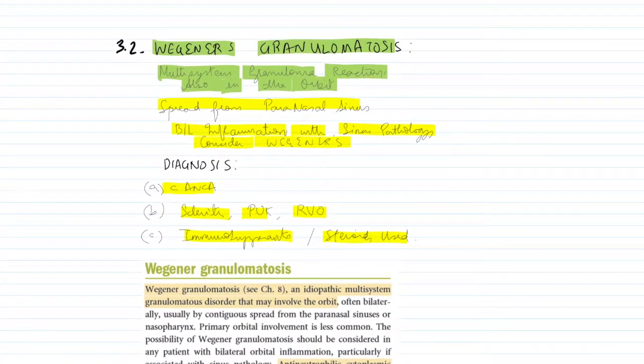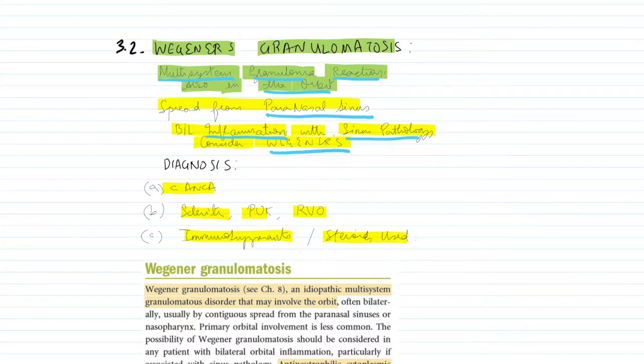Now let's look at Wegener's granulomatosis. It's a multi-system granulomatous reaction that also occurs in the orbit. So Wegener's granulomatosis is not just happening in the orbit, but it's a multi-system disease that also happens to manifest itself in the orbit. So let's look at how it manifests itself in the orbit. It's generally spread from the paranasal sinuses. It has bilateral inflammation with sinus pathology.